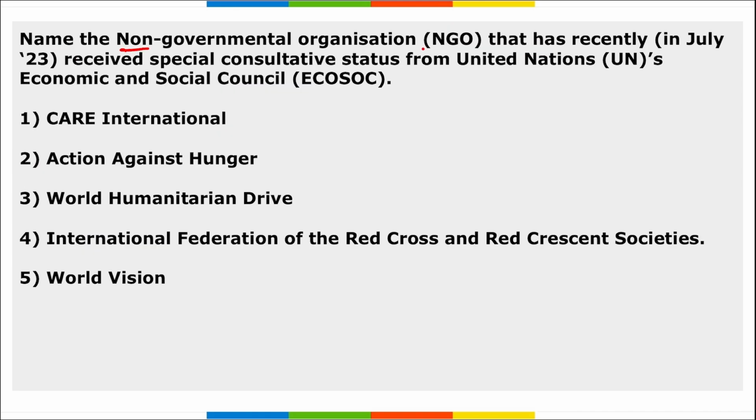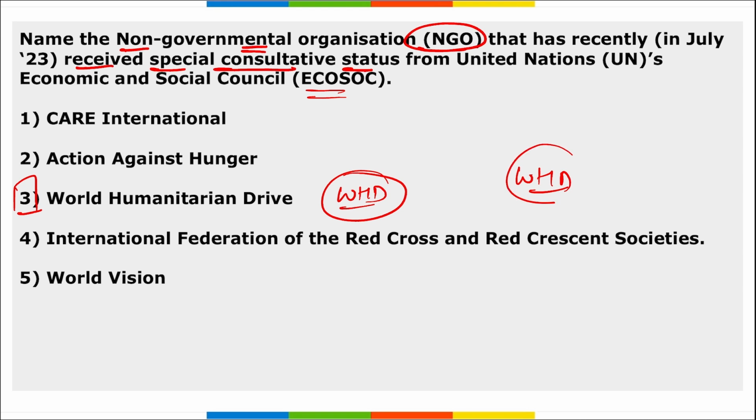Next, name the non-governmental organization, NGO, that recently received the special consultative status from ECOSOC, right? Which is it? It is your World Humanitarian Drive, correct? WHD. This is the NGO that received the special consultative status from ECOSOC, that is your Economic and Social Council. With this ECOSOC status, WHD, this NGO will be authorized to interact actively with various subsidiary bodies, that is the Human Rights Council, United Nations General Assembly and other intergovernmental bodies.